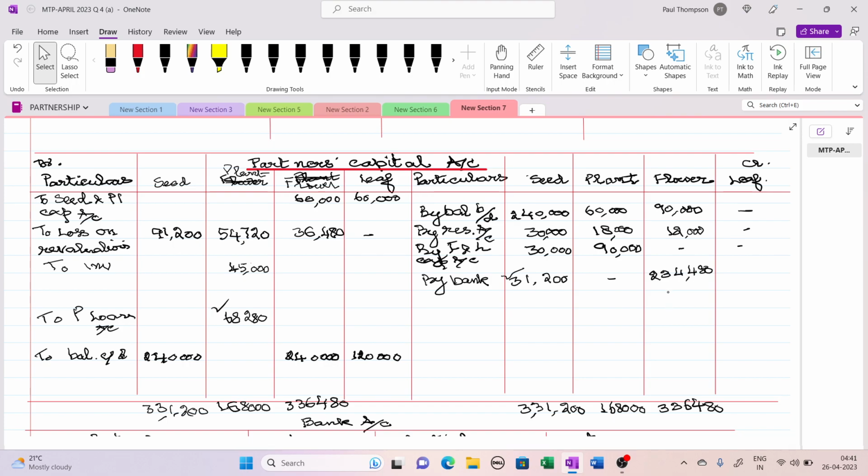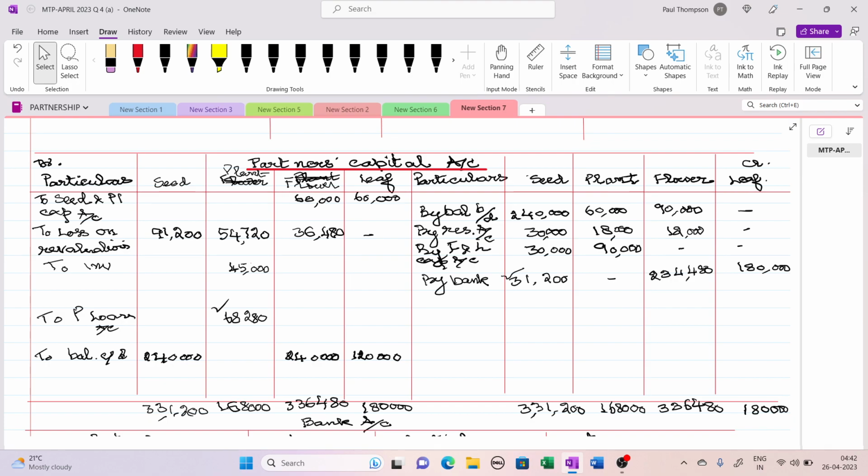Okay, so this much he has to bring cash inside, and this is 1 lakh 80,000. So he has to bring cash 1 lakh 80,000. This much cash he has to bring into the company. So this is 1 lakh 80,000.